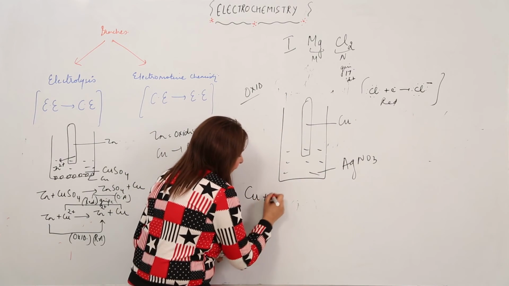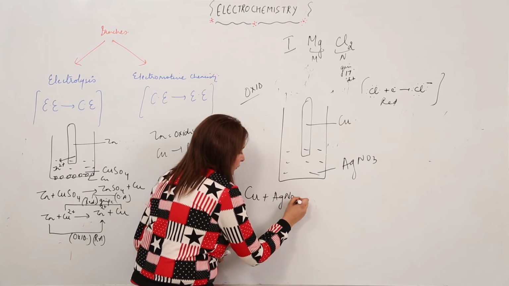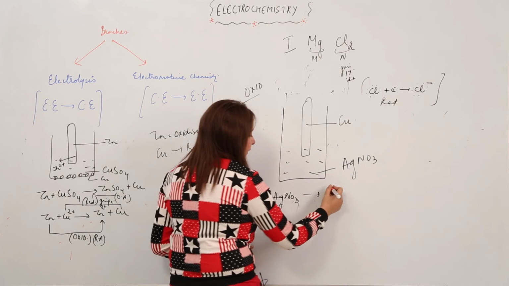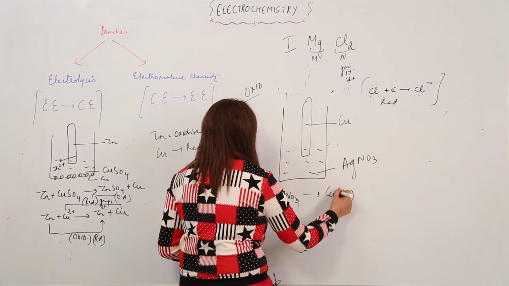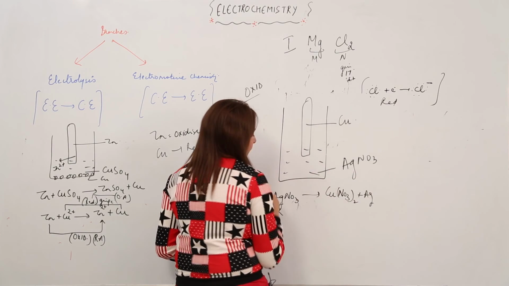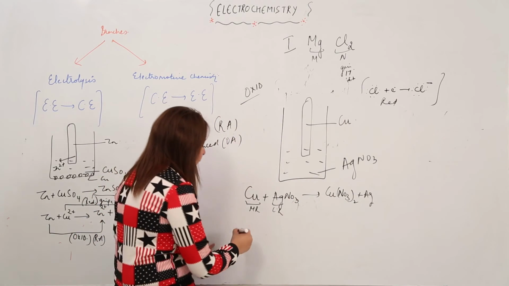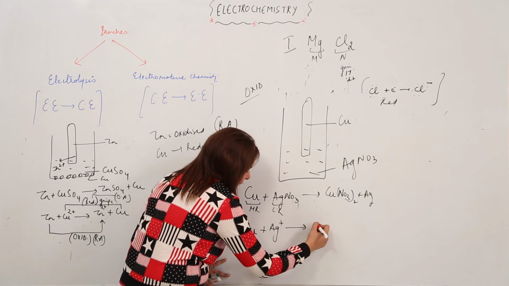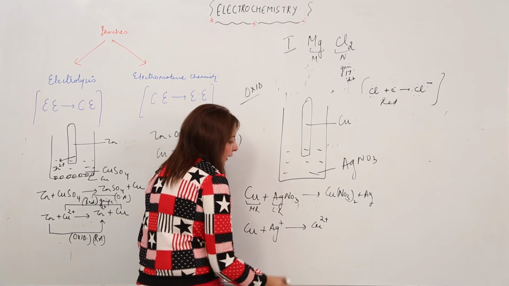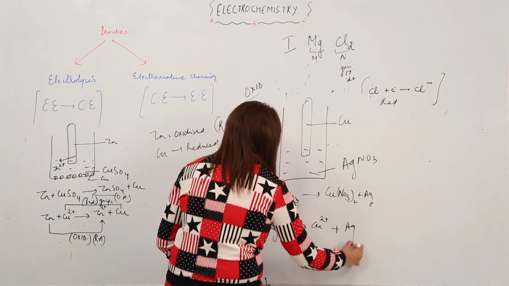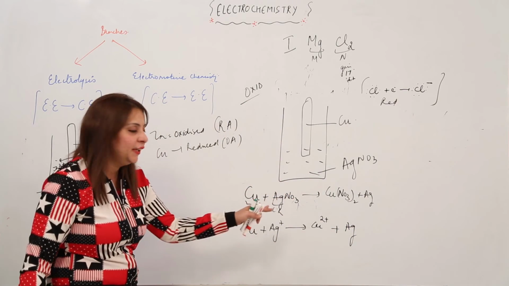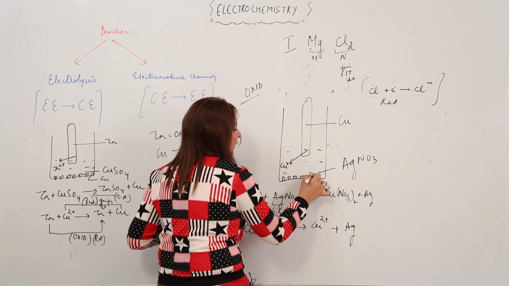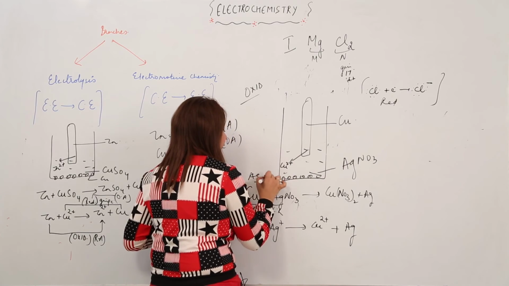That means again it is a displacement reaction, more reactive, less reactive. So obviously copper will displace silver, it will form copper nitrate and silver will be precipitated out. I can write it in an ionic form as well. Cu plus Ag positive becomes Cu 2 positive and Ag becomes an atom. Right, this is what is happening in this reaction. So this Cu is coming out and Ag is getting precipitated at the bottom.